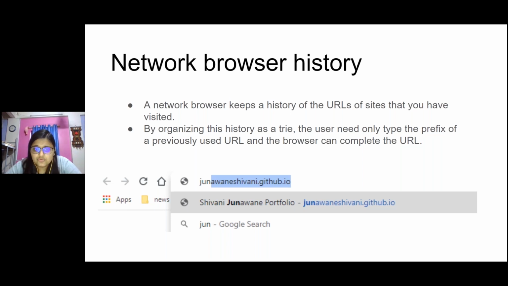If you want to visit a previously typed URL, you just type a few words from that URL, and then your browser can actually suggest the URL that you want to visit. So this can also be implemented using a try. It knows that this is a URL that you have previously visited, and it has stored it internally as a try. So this is another example of a try.